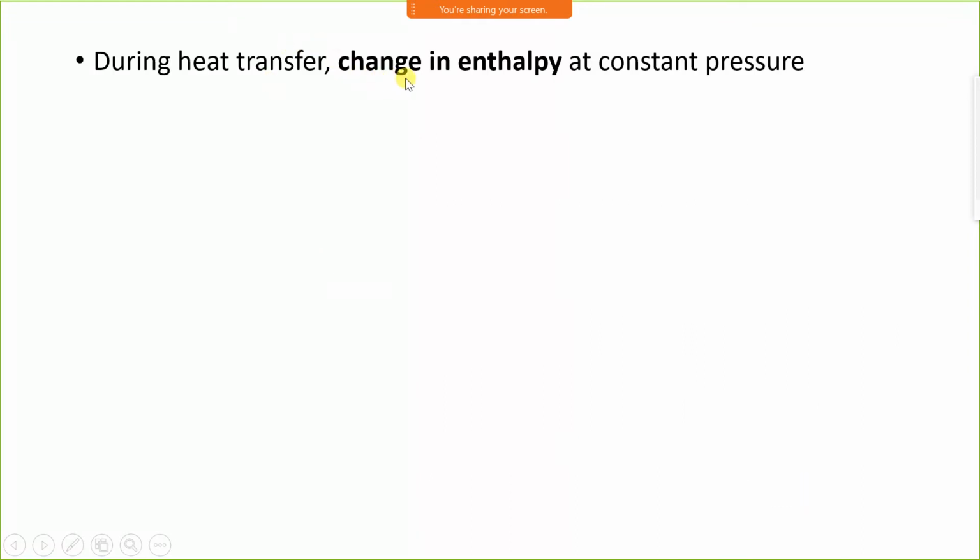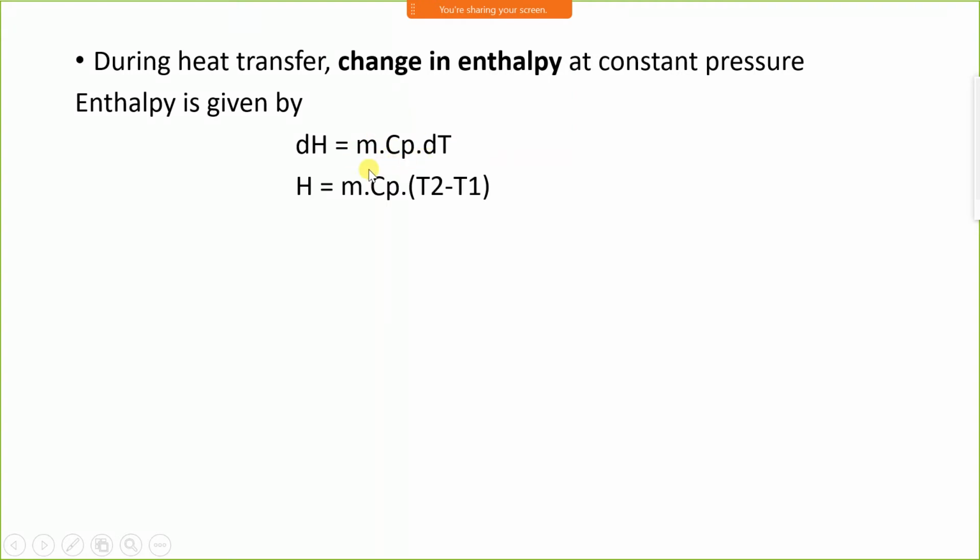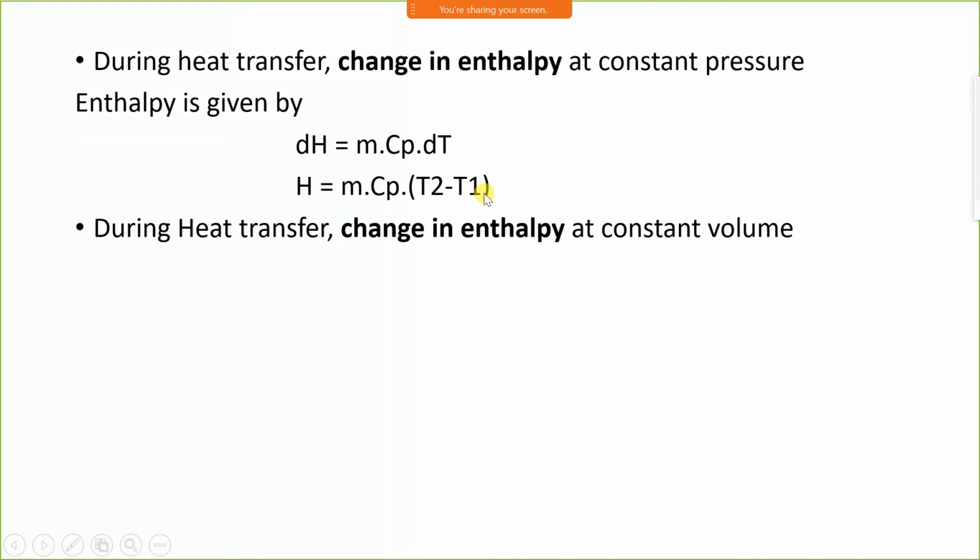During heat transfer, consider the change in enthalpy at constant pressure. We can supply the heat at constant pressure. Therefore, the change in enthalpy at constant pressure will be given by dH equals mCp dT. Cp is the specific heat at constant pressure. As I explained, it is the amount of heat required to raise the temperature of a unit mass of a substance by 1 degree Celsius at constant pressure. If we integrate mCp dT, we get H equals mCp (T2 minus T1).